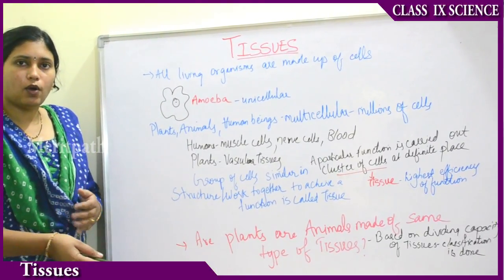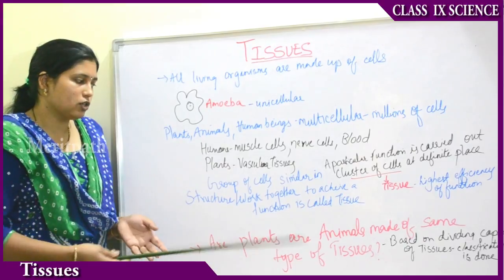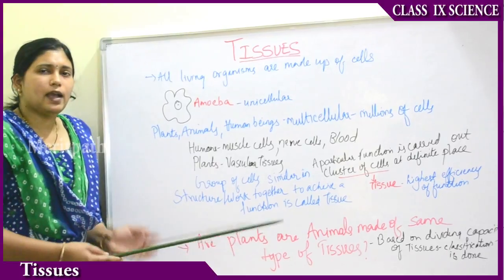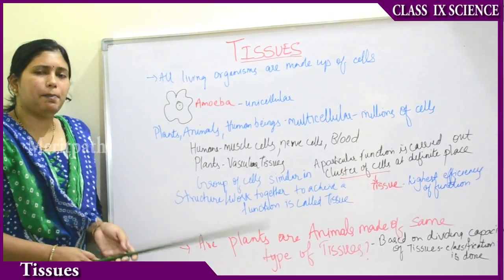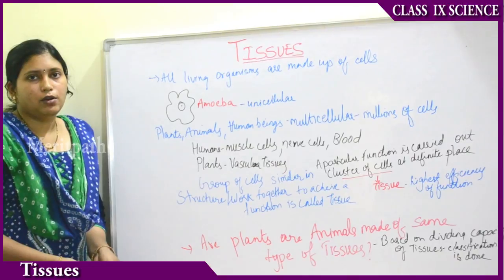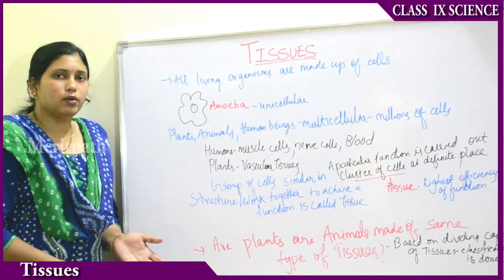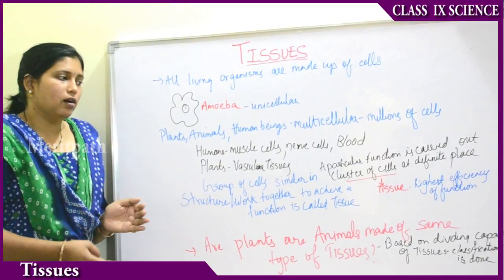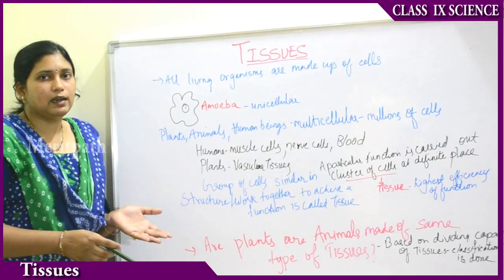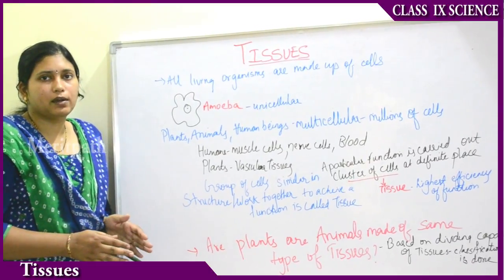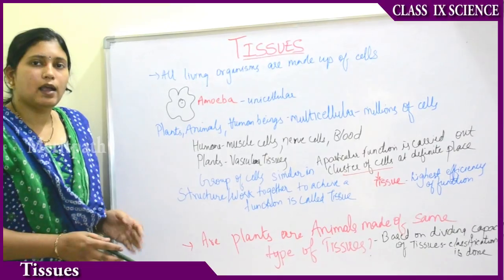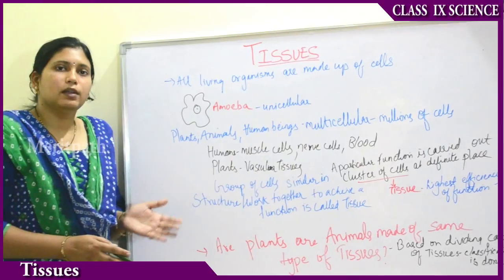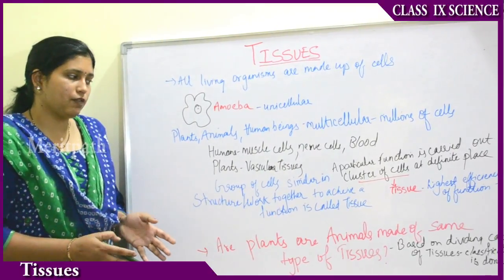Suppose movement or transportation of food, hormones or excretion. So a group of cells do that. To achieve that function is called a tissue. Then have you ever thought, are plants and animals tissues similar? Do they work in the same way? No, right? Because talking about plants, their growth is not completely lifelong. The growth is limited to a certain period, and the regions of the growth are also limited, and there is non-uniform growth in the plants. But whereas in animals the growth is uniform, there are millions of cells to support specific function.